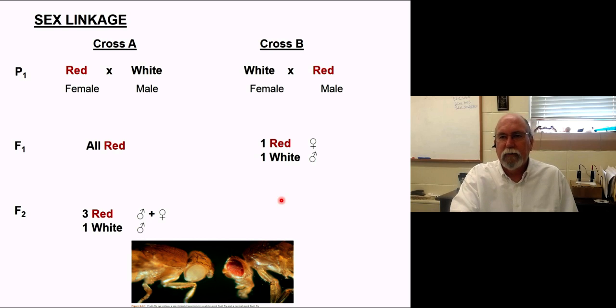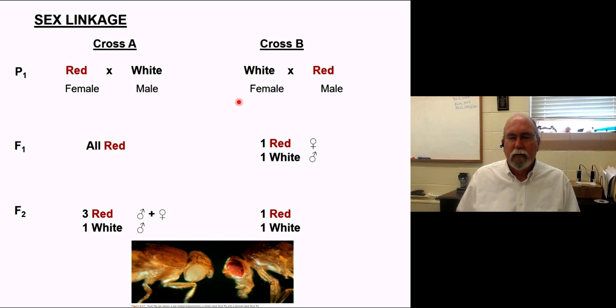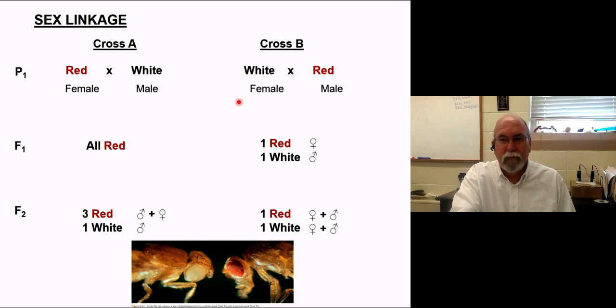But being a scientist, he had some females and some males, even though they had different colored eyes, and he thought, well, I better make my F2 and see if I get my 3-to-1 ratio back. When he did, lo and behold, no, he got a 1-to-1 ratio. In fact, he found that there were some red males and females and some white-eyed males and females. That's completely different than what he got in the first cross. Now this is a classic example of what I mean when I say that sex linkage gives me a different outcome. All I did was a reciprocal cross. I just flipped around which sex had which phenotype.